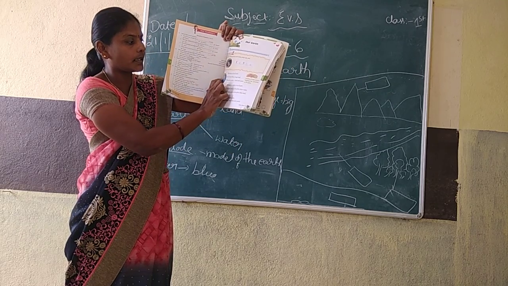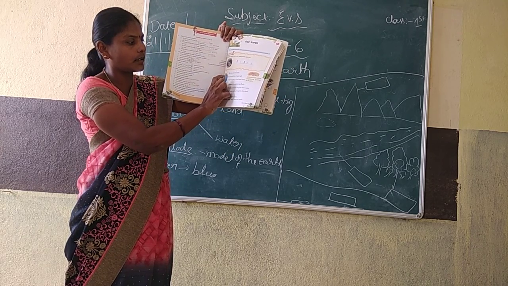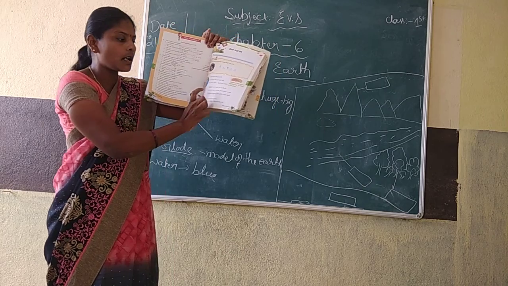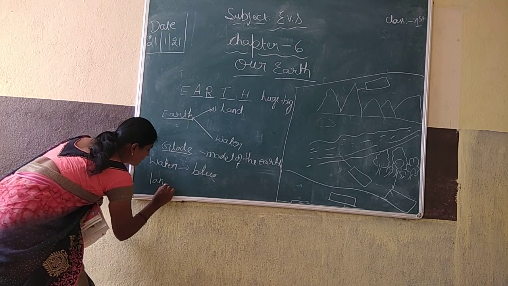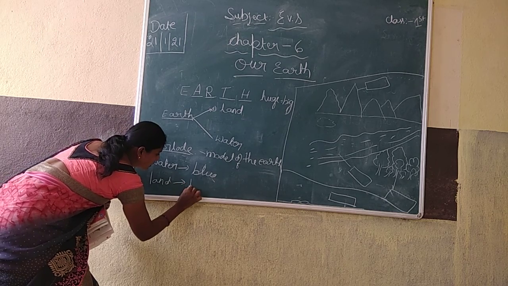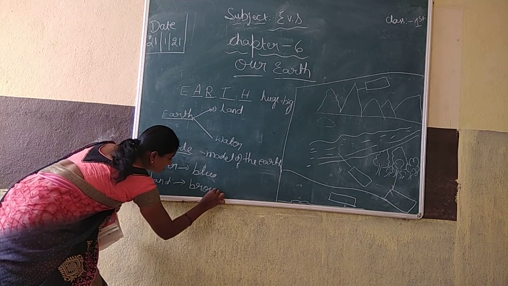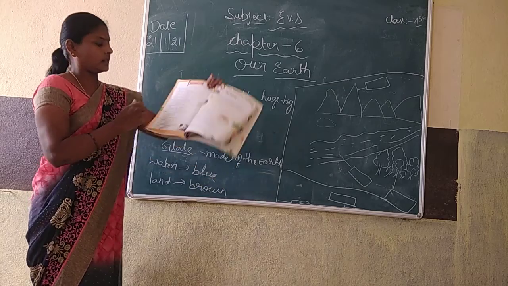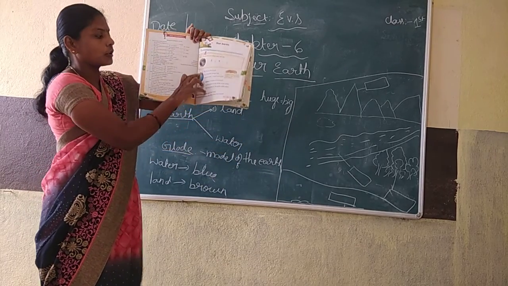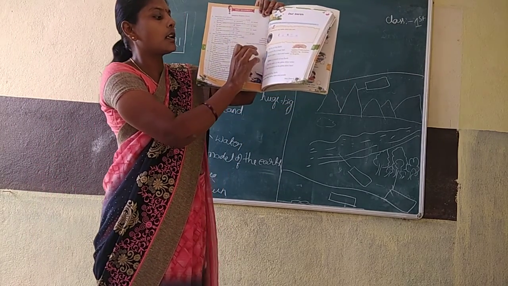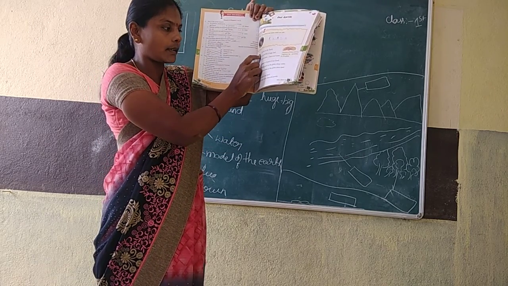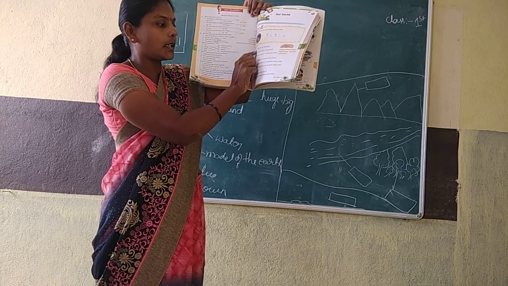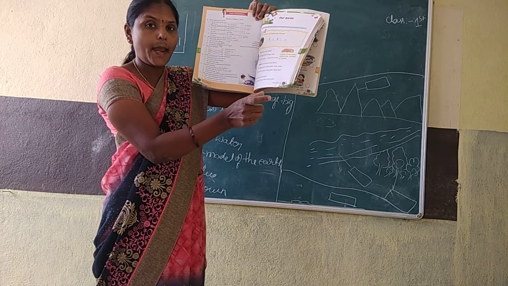Brown parts here and there, all brown color shows land. It is a globe. The globe is a model of the earth. Blue color shows water and brown color shows land.